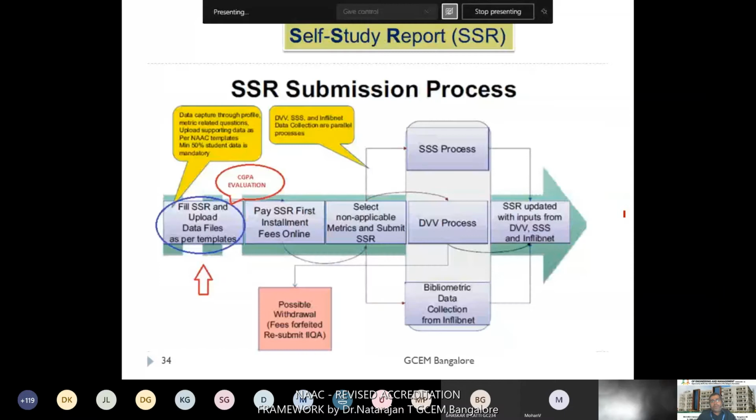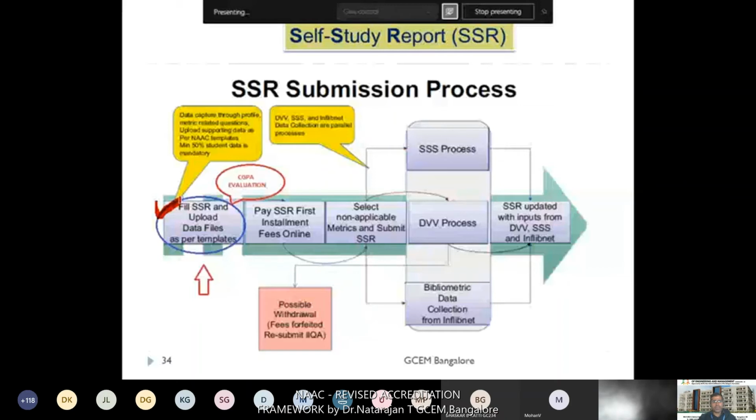So for preparation of the self-study report, you fill the SSR and upload the data files as per templates. This is a very important step, and it takes most of your time in this assessment process. Since it directly involves the evaluation of CGPA, you should be very careful in preparing the SSR. The college has the responsibility to fill the SSR carefully. Even all the faculty members should carefully prepare all their allotted documents without any error. Then only can we get a good response from the NAAC end.